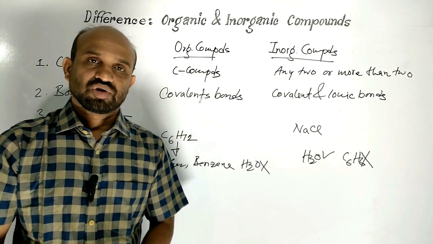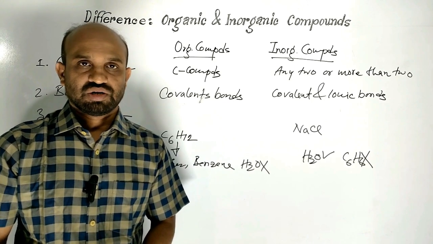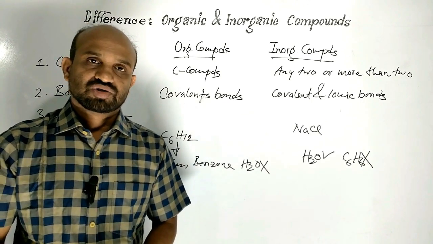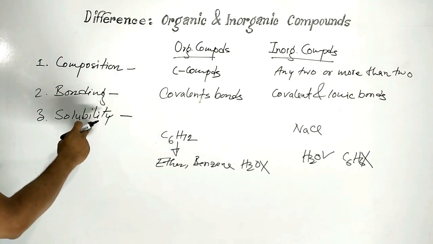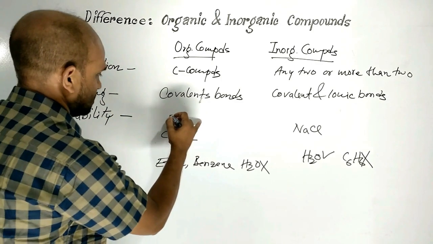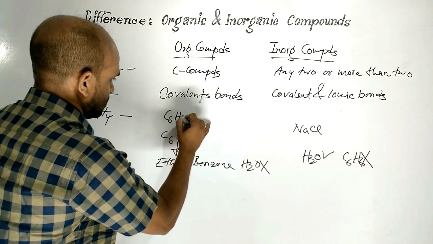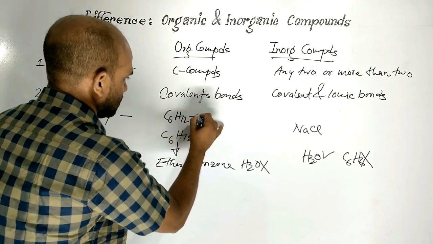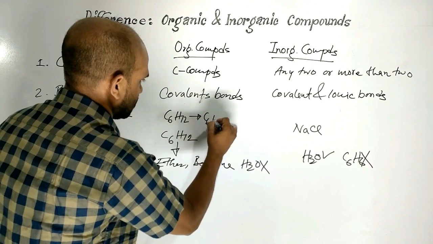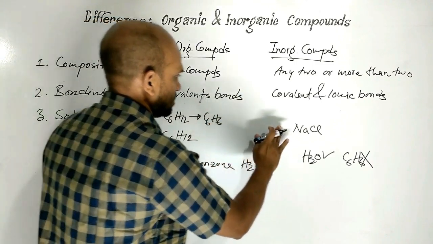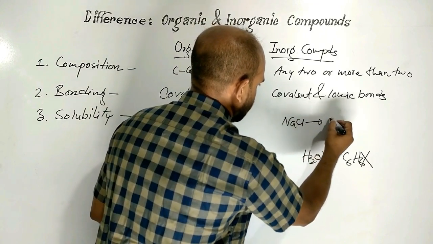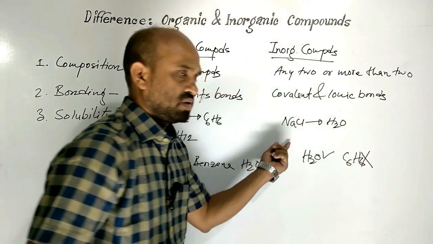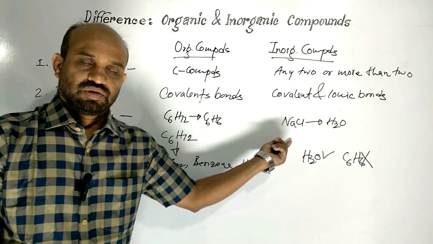Inorganic compounds will be soluble in polar solvent like water, but it will be insoluble in benzene. That is solubility. Organic compounds will be soluble in organic solvent, and inorganic compound will be soluble in inorganic solvent.